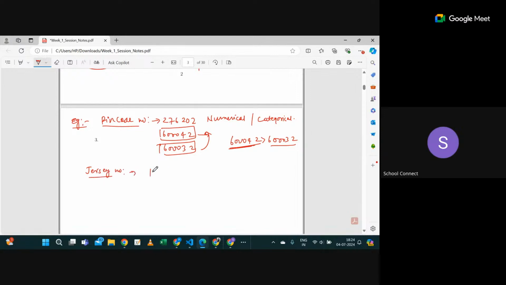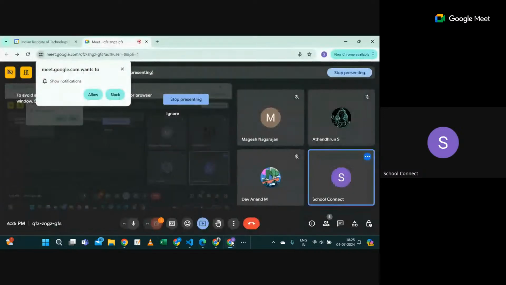Suppose jersey numbers are 13, 7, and something else. Will this come under categorical or numerical? Still categorical, sir. You cannot say player number 13 is greater than 7. It's meaningless, right? Are you getting my point?